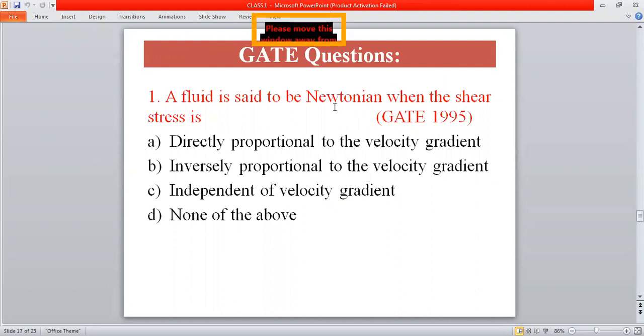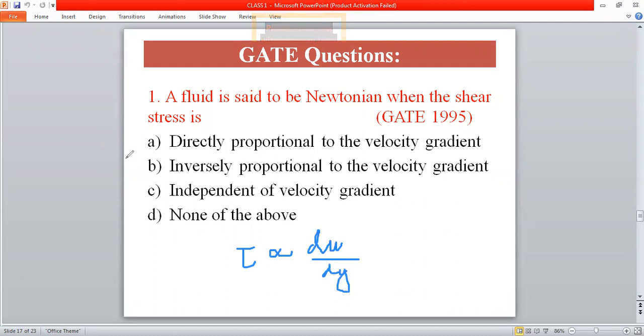So Newtonian fluid means a fluid which obeys Newton's law of viscosity. So the shear stress will be directly proportional to the rate of shear strain or the velocity gradient, that is du by dy. So the answer will be directly proportional to velocity gradient.